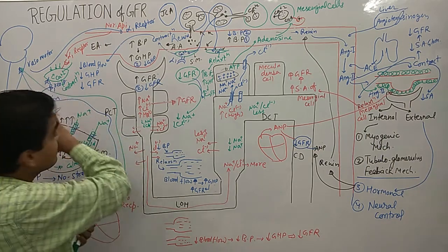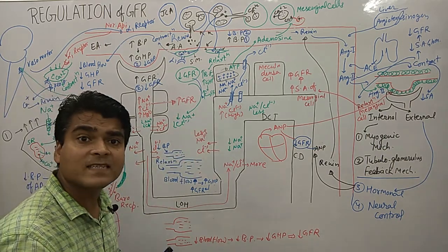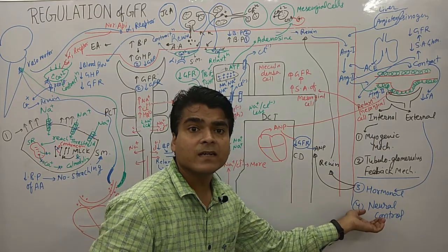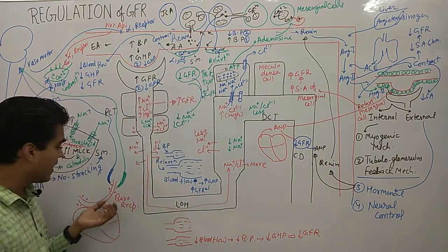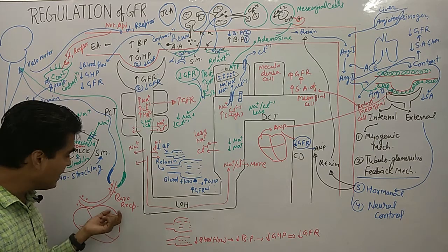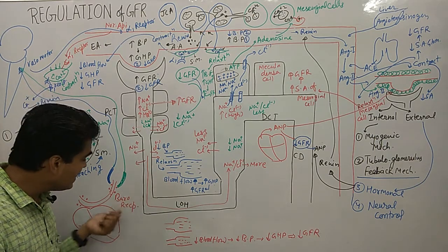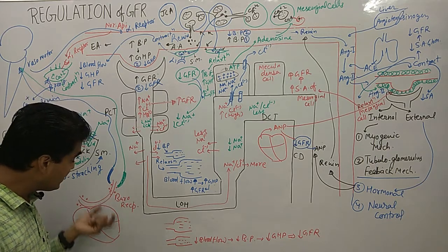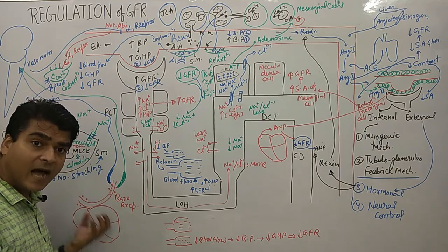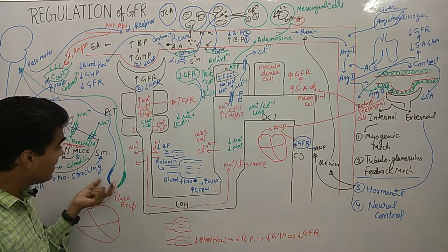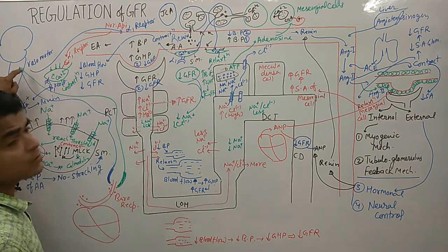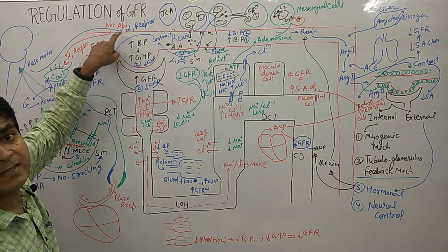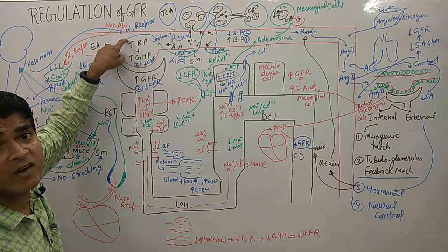Okay, so here in the sympathetic nervous system activation, how is the neural mechanism controlling? The neural mechanism is controlling in this way. On the heart, we have a baroreceptor, and these baroreceptors sense the pressure, low blood pressure or high blood pressure. They send their message to the vasomotor center. Now the vasomotor center releases norepinephrine, noradrenaline.